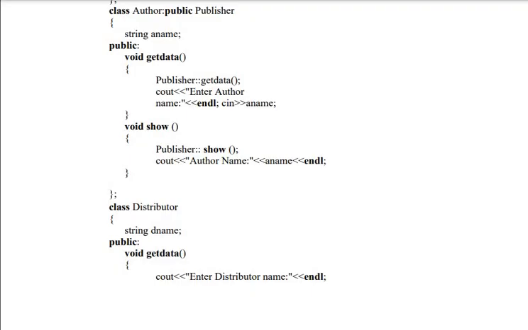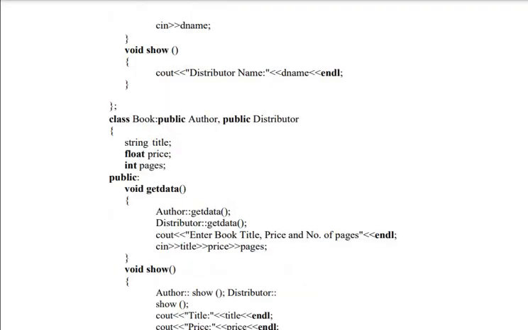Distributor is another base class. Now look at this final derivation. Class book is created from author and distributor. But author is created from publisher. So publisher to author, and from author and distributor, book is created. This is your hybrid.